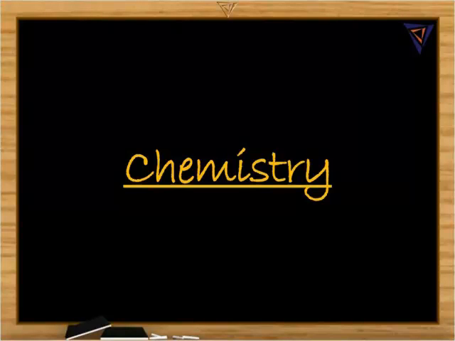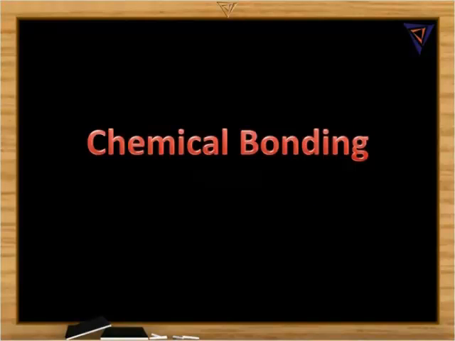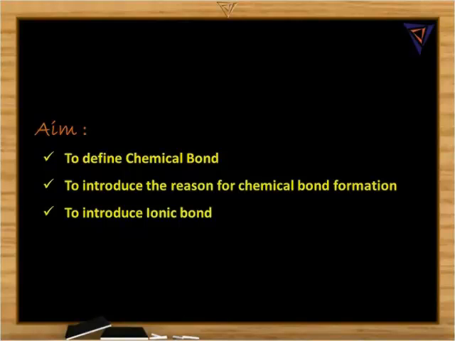Welcome to chemistry class. We are into a new chapter called chemical bonding. This is our session 1. In this session, let us discuss the meaning of chemical bond and the reason for the formation of chemical bond. And let us start with one example of one type of chemical bond formation, that is the ionic bond formation.